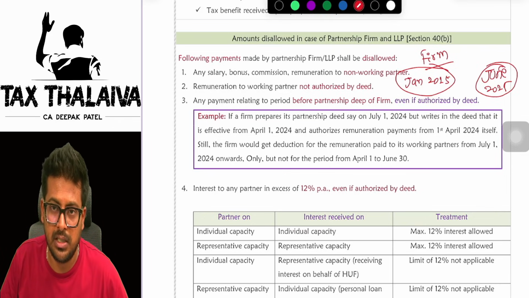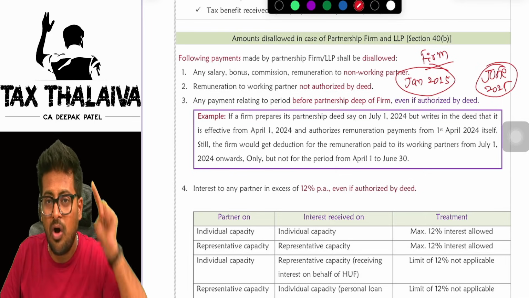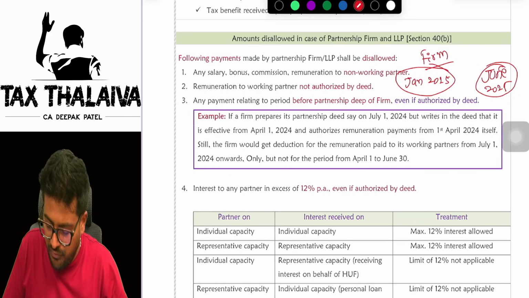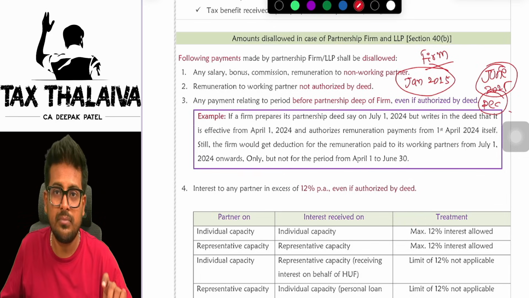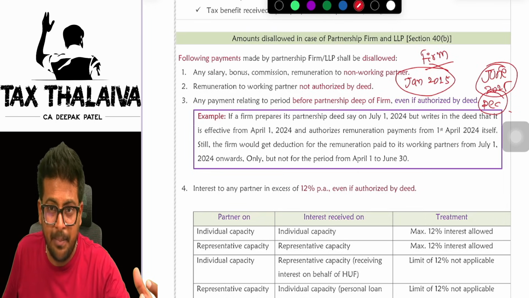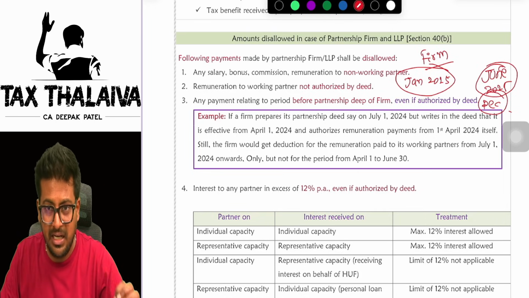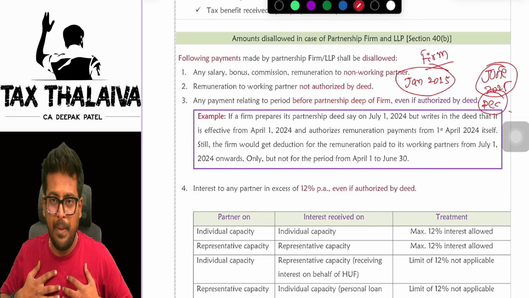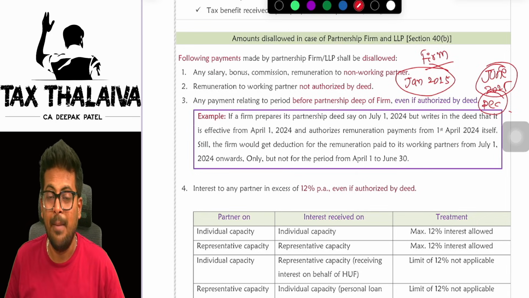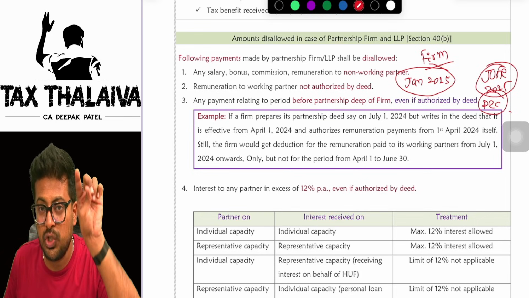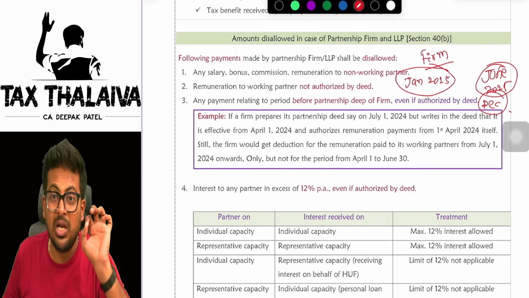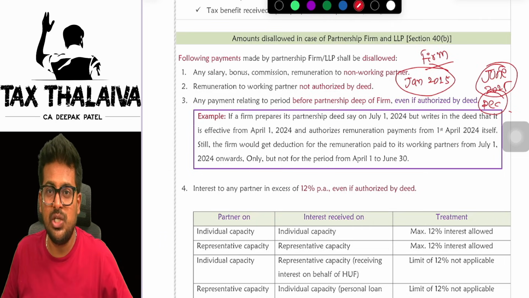For example, it is written. So let's say, for example, all the partners get remuneration yearly once, that too in the month of December. So in the partnership deed, it is written that on a yearly basis, at the end of December, the firm will pay salary to all the partners. It is written, for example. But when did they create the deed? In the month of June. When did they start the business or the firm? In the month of Jan. Now the law says section 40B has an issue here.